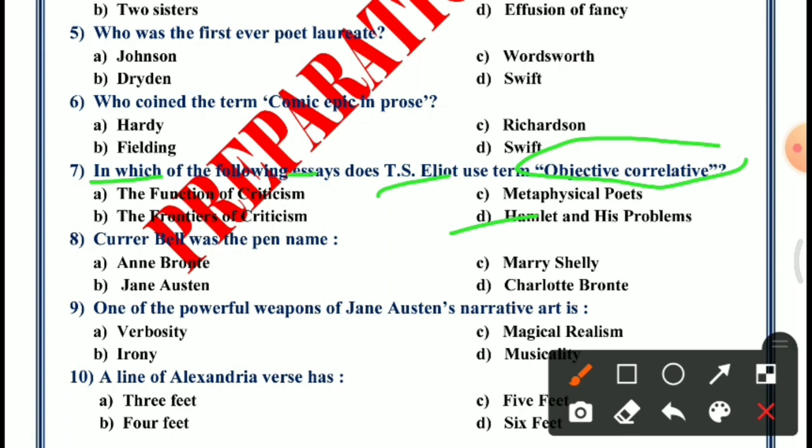Question number 8. Currer Bell was the pen name of. Options are Anne Bronte, Jane Austen, Mary Shelley, Charlotte Bronte. The answer is D, Charlotte Bronte. Pen name is Currer Bell.